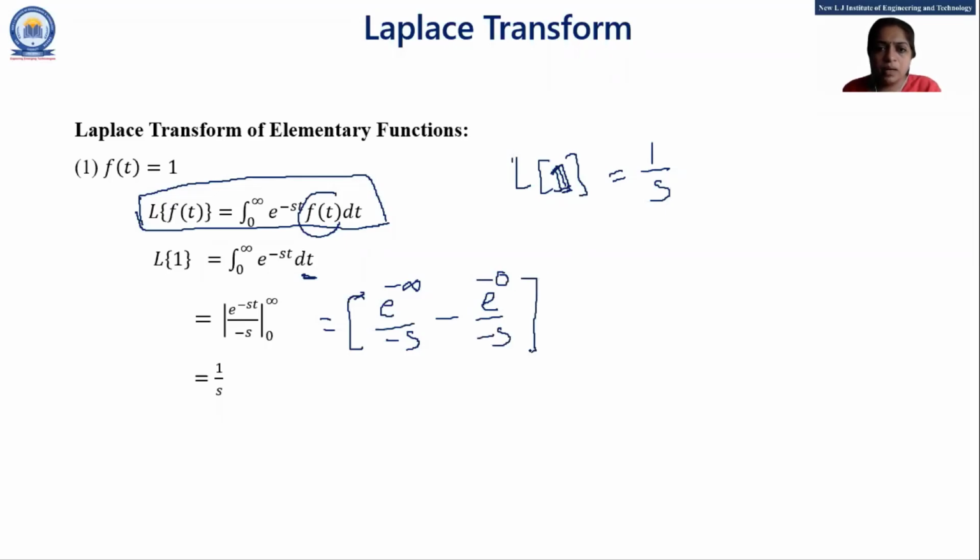Got it? Now e raised to minus infinity is always 0. So 0 minus e raised to minus 0, which is 1, so 0 minus 1 upon minus s. This minus minus is plus and our final answer is 1 by s. Got it, everyone? So this is our first formula: Laplace of 1 is 1 by s. I think everyone remembers this formula, right?